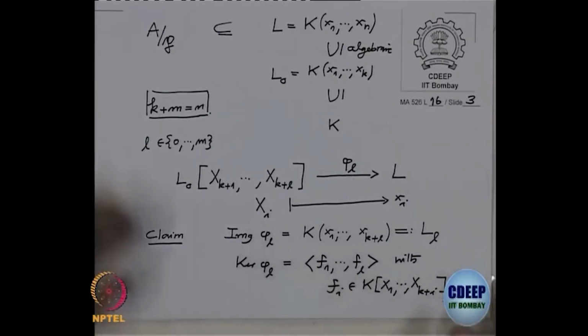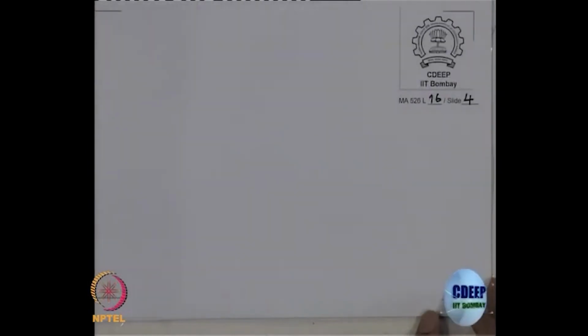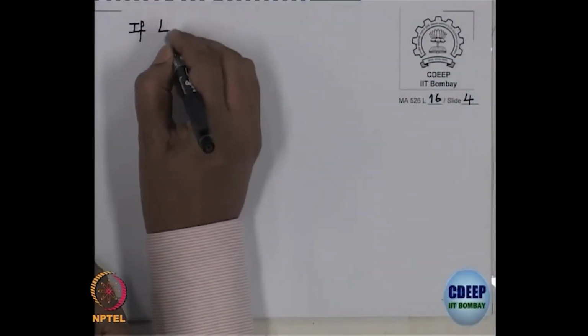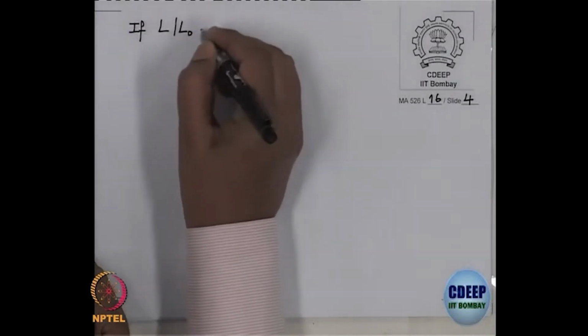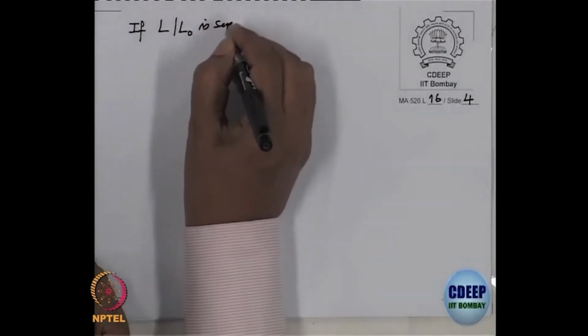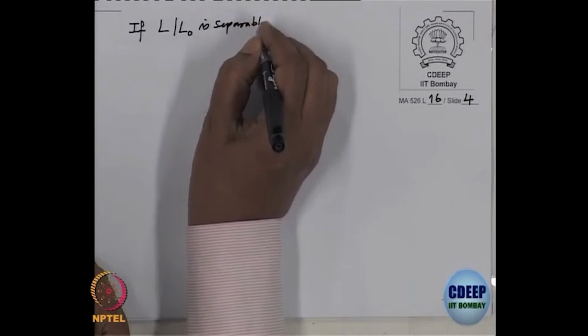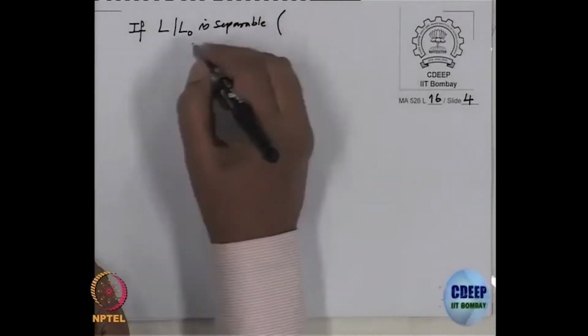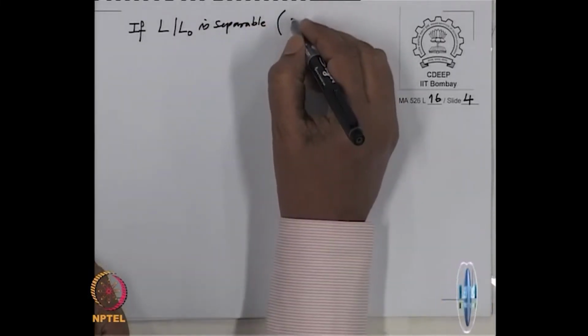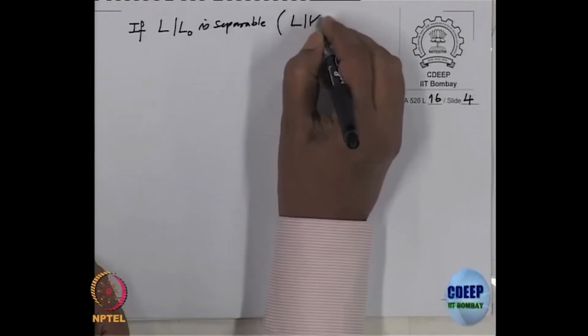These are two parts, and the third part is under the assumption that L over L0 is separable. So, this is the same thing as saying L over K is separable.